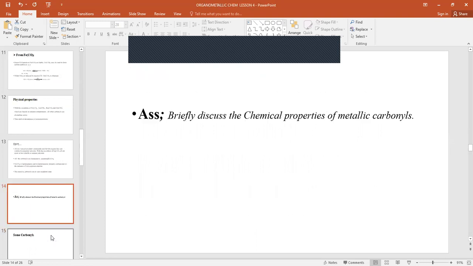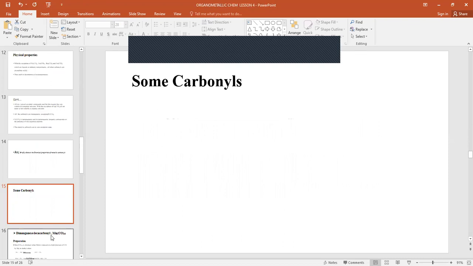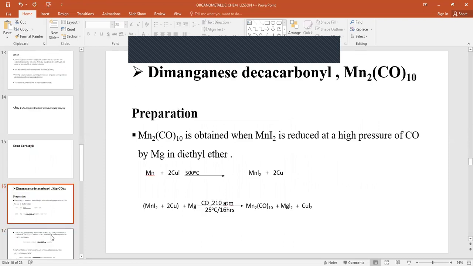So as an assignment, briefly discuss the chemical properties of metallic carbonyl. Let us look at a few examples of metallic carbonyl. And the first one is the dimanganese decacarbonyl. Preparation. Dimanganese decacarbonyl is obtained when manganese iodide is reduced at high pressure of carbon monoxide by magnesium in diethyl ether.